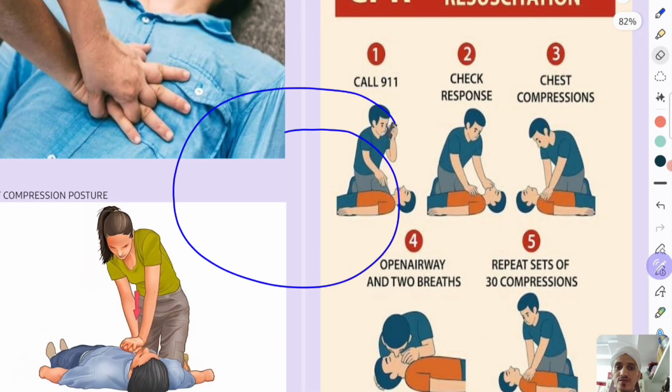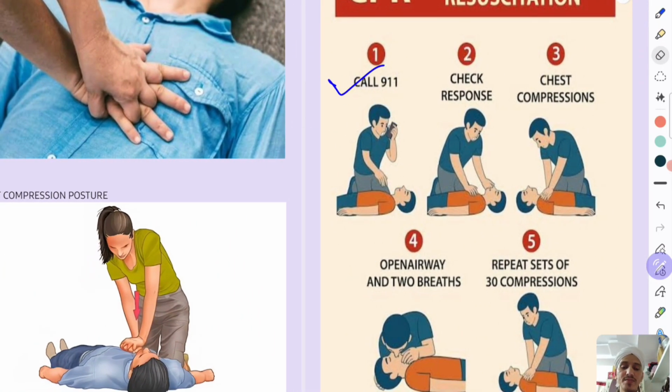So what you will do, first you will call the emergency medical services, check the response, whether the patient is aware, he is taking breath, nothing. Start compressions, open airway and give 2 breaths, 30:2 ratio. So for every 30 compressions you should give 2 breaths. Okay, repeat the set of 30 compressions.